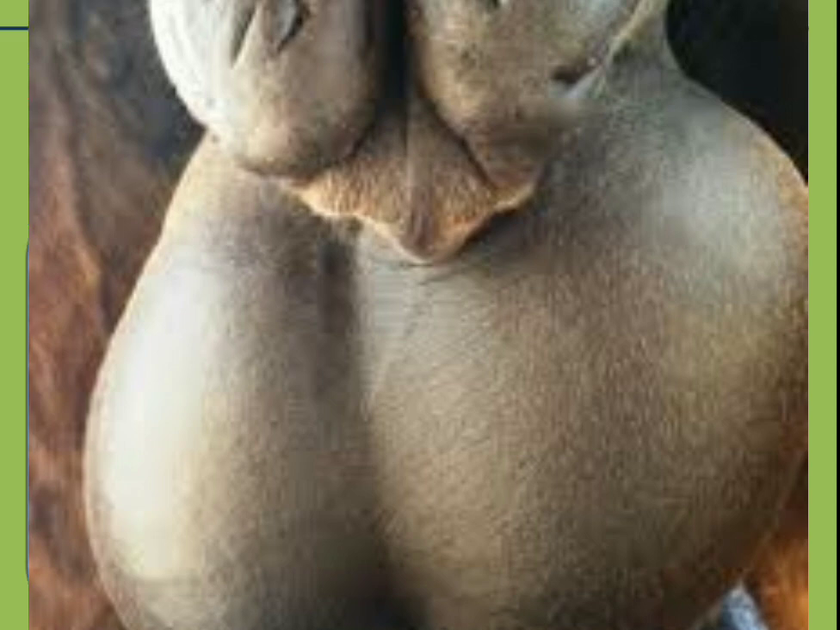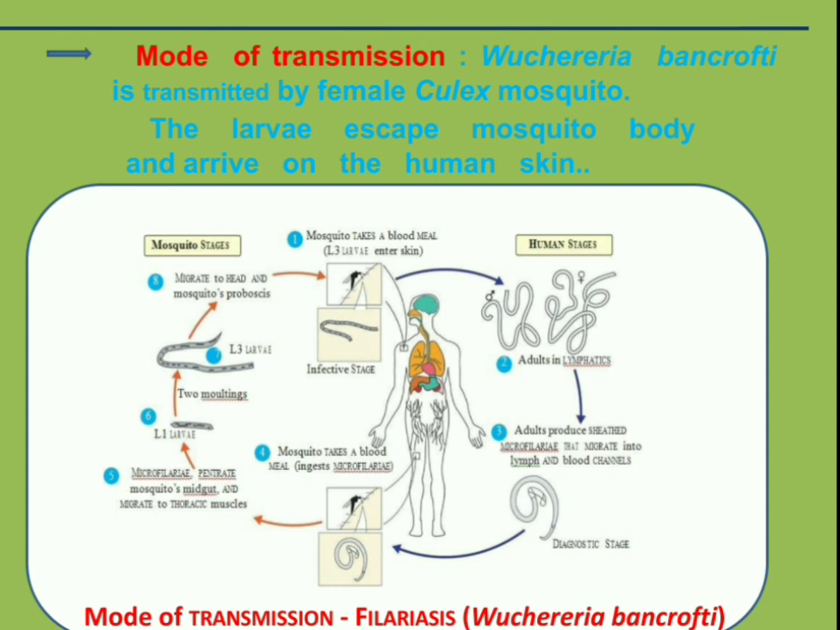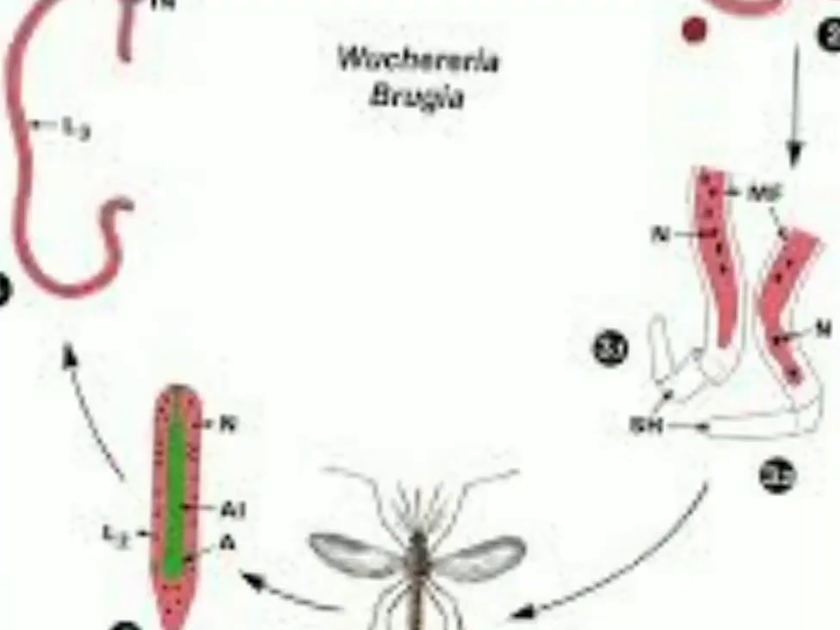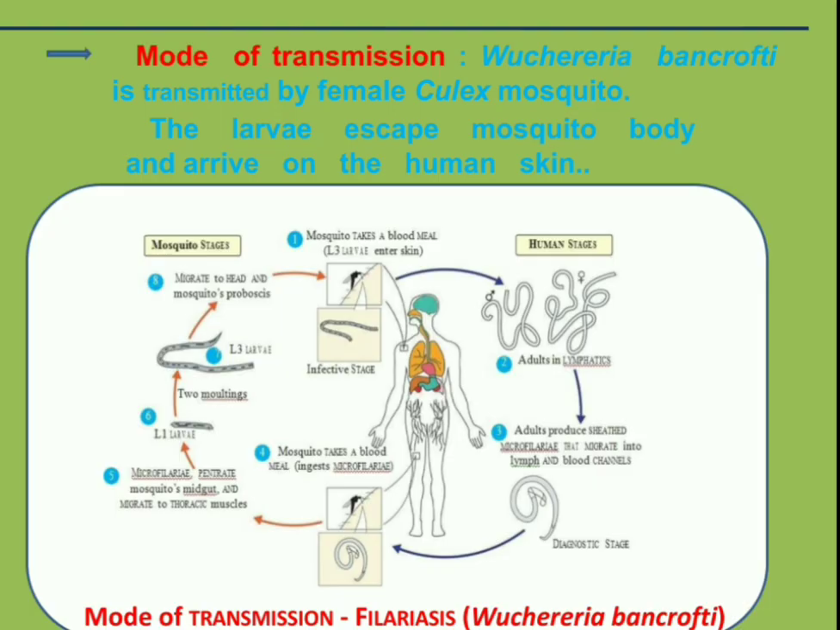Next, here we will discuss the mode of transmission, and before going to see the mode of transmission, we are now going to see the diagrammatic representation of the mode of transmission of filariasis by Wuchereria bancrofti. What happens here? This Wuchereria bancrofti needs two hosts and two stages. The one stage is completed in the human body and the other stage is completed in the mosquito body.